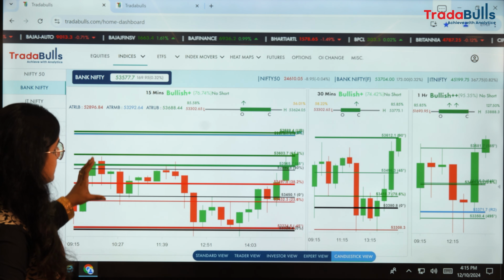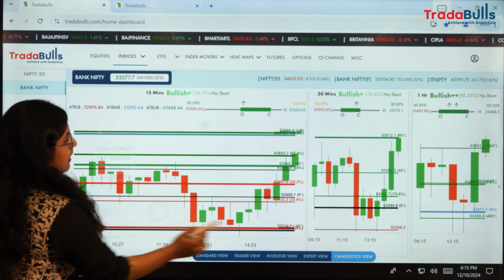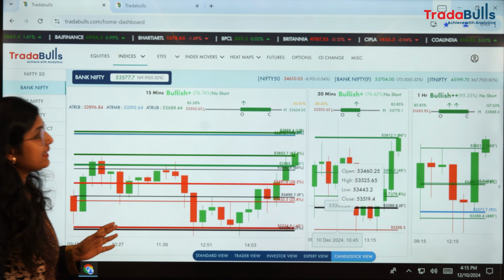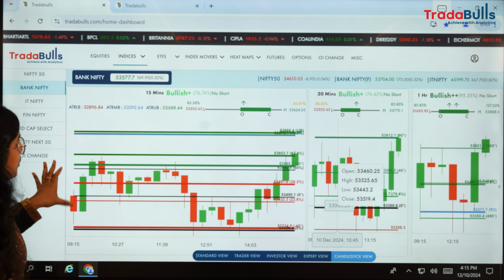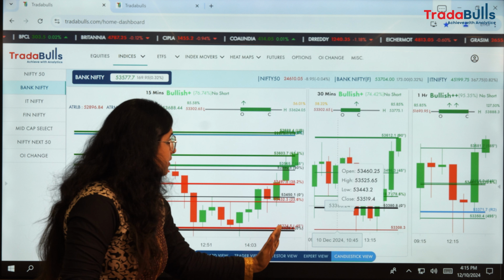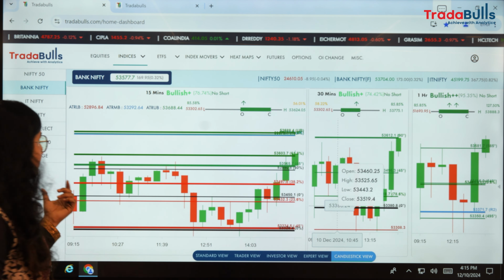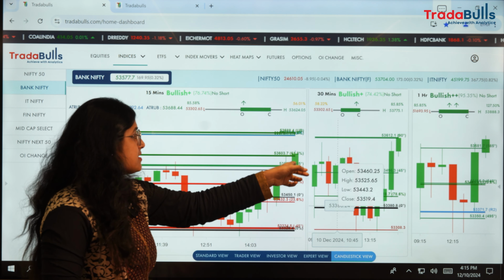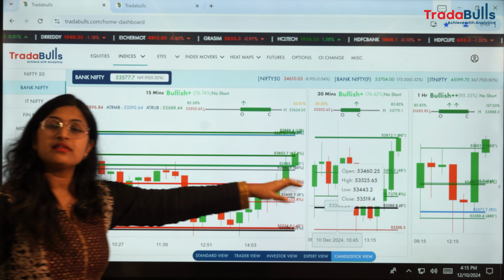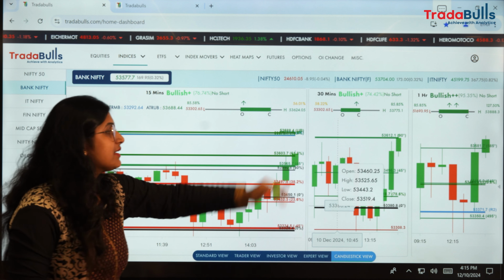The same picture we can also see in detail in the 15 minutes chart. Until the last half an hour of the trading session, the market was range bound, moving sideways. But just in the last half an hour of the trading session, we have seen the market cross its 45 degrees potential.